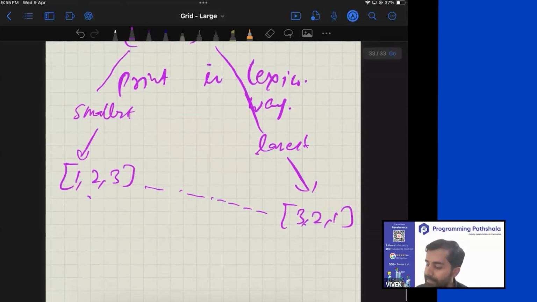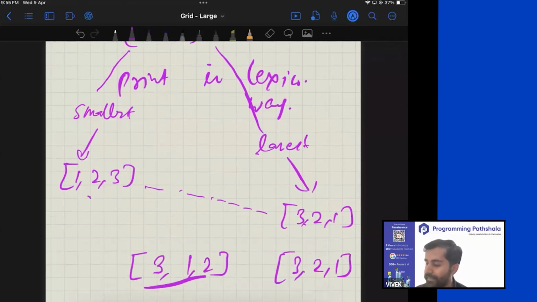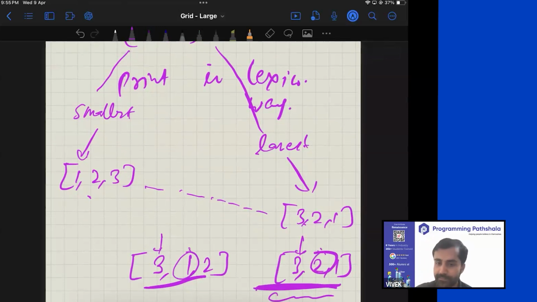Can you tell me which is lexicographically greater? 3, 1, 2 or 3, 2, 1? Out of this and that, it is 3, 2, 1, right? You understand? How do you compare? 3 and 3 are matching. 1 and 2 are not matching. So whenever there is a mismatch, you check which value is smaller, which value is greater. Of course, 3, 2, 1 would come later in the dictionary compared to 3, 1, 2. Lexicographic order is basically dictionary order, nothing else.